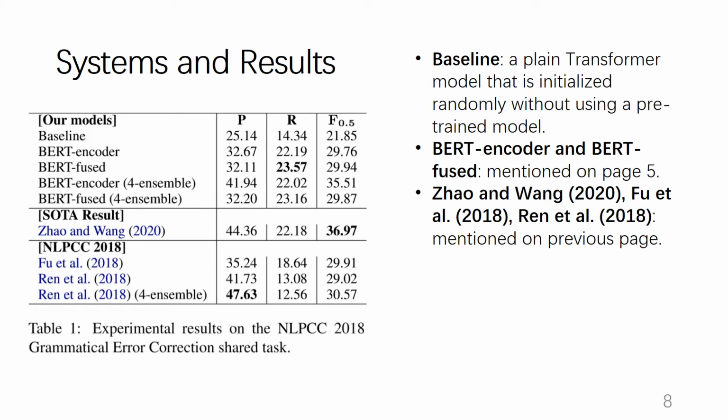The BERT encoder full ensemble model makes an F-score nearly 5 points higher than the highest performance model in the shared task. However, there is no improvement for the BERT-fused full ensemble model compared with the single BERT-fused model. We find that the performance of the BERT-fused model depends on the warm-up model. The performance drops when we try to warm up the BERT-fused model from a weak baseline model, and we didn't use a warm-up model in this work. Therefore, the BERT-fused model may perform better when warmed up from a stronger model.